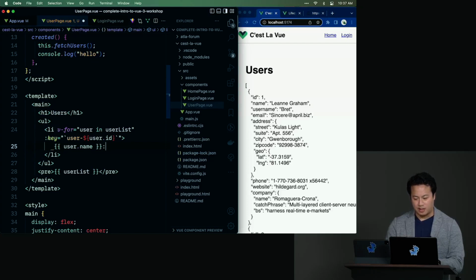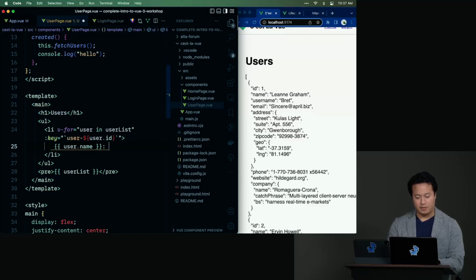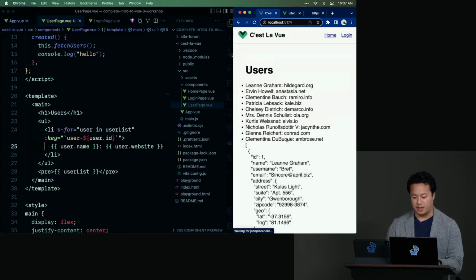And then let's just do their website then. And then we have user.website. Save. There we go. And we can see now, if we refresh, OK, we got a lot going on.